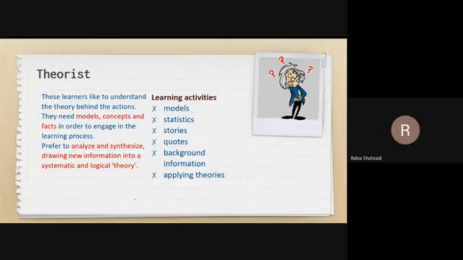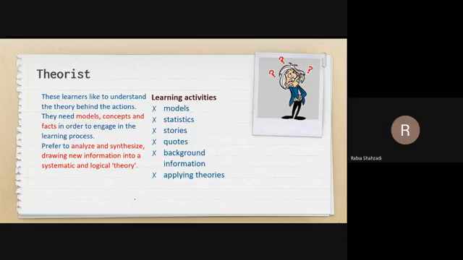The major difference between the theorists and the reflectors is that reflectors do not use judgments or logical reasoning, but theorists need that logical reasoning. They prefer to synthesize the information so that they have the logical theory behind each and every action. When can theorists learn best? There are certain activities which help them learn best. The first one is models, statistics, stories, quotes, background information, and applying theories.